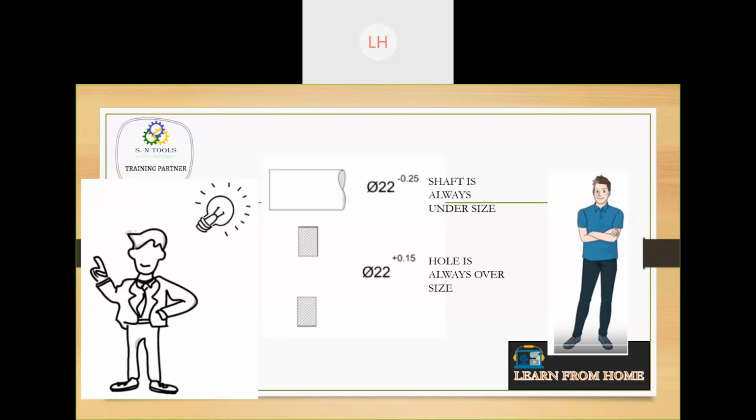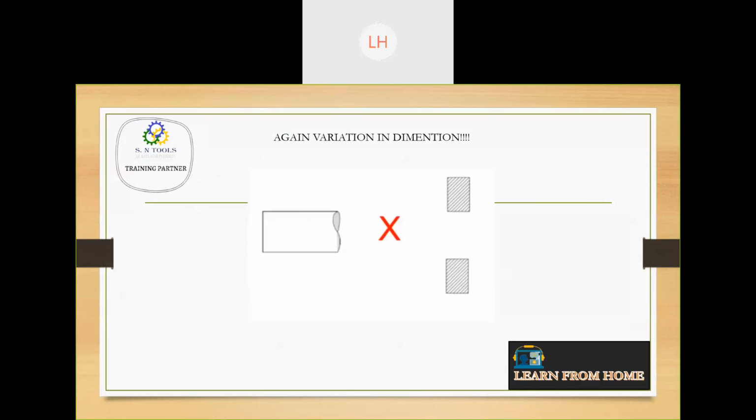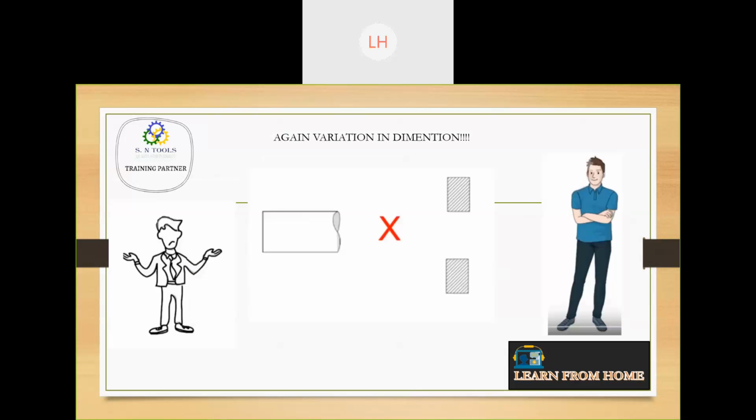So now the designer is happy. He thought, okay, I have done this properly. Now the manufacturing is done. Manufacturing is done. Now again the same problem, the assembly is not happening. Now again the designer is in total confusion. He calls the operator and tells the operator to measure.